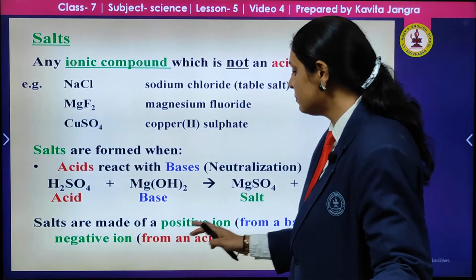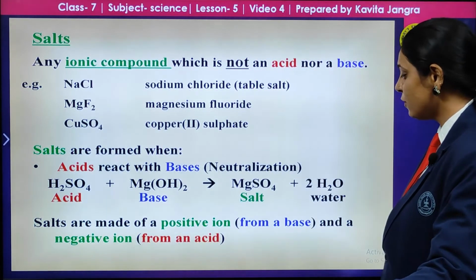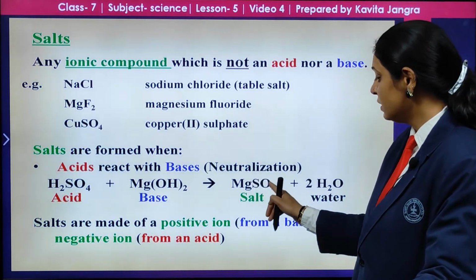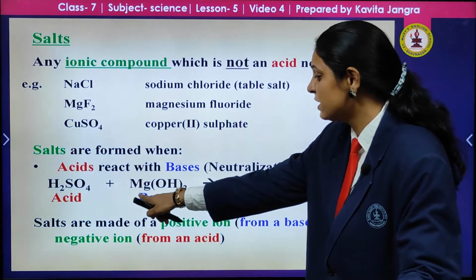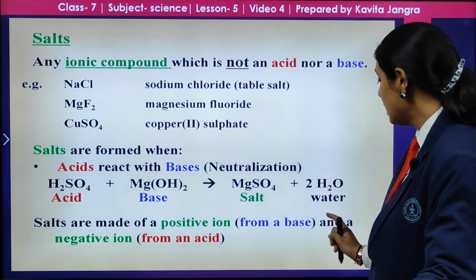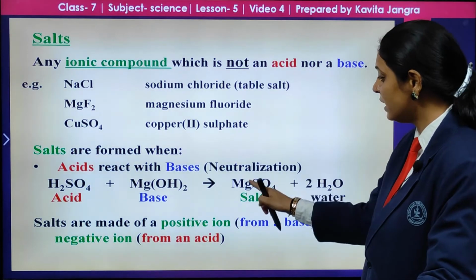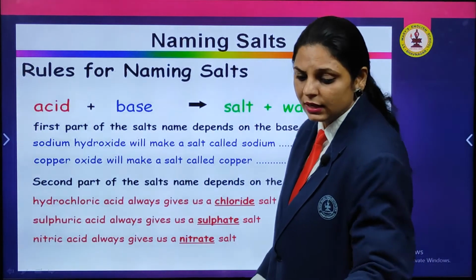Now, salts are made up of positive and negative ions. Here, the positive magnesium ion we get from the base, magnesium hydroxide, and the negative sulfate ion, SO4, we get from the acid.